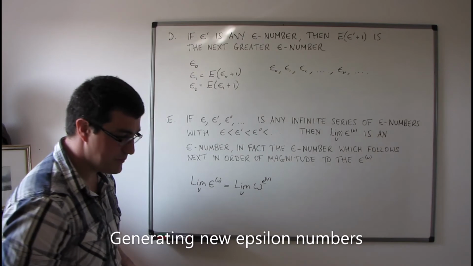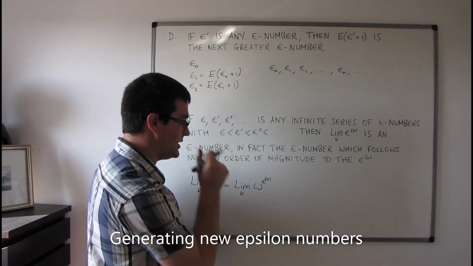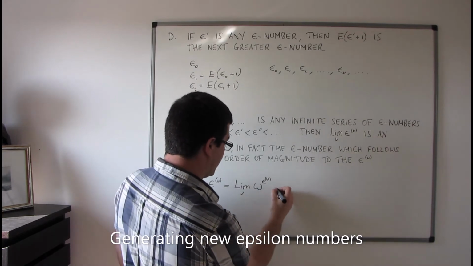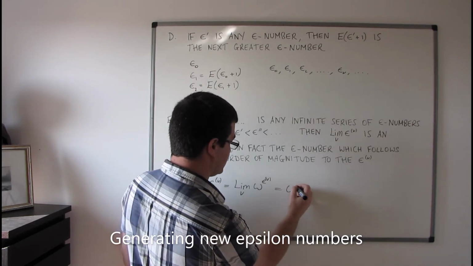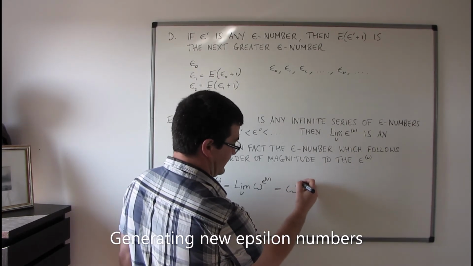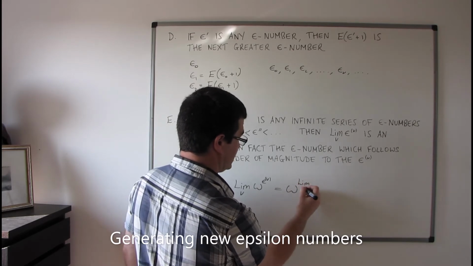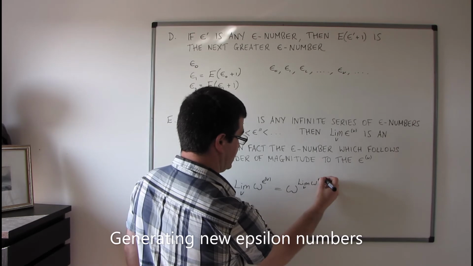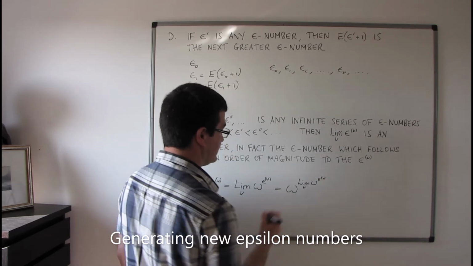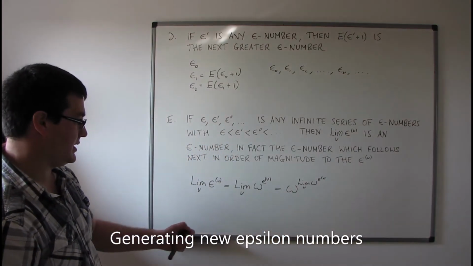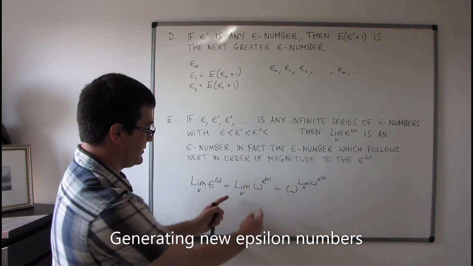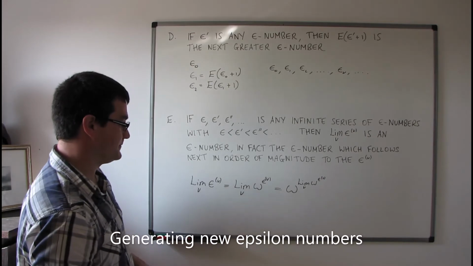But by theorem B from section 18, the criteria D, this is going to be equal to omega to the power of effectively the limit of omega to the e nu. So it's getting kind of messy a little bit, but this is omega to the power of the limit that's written here.